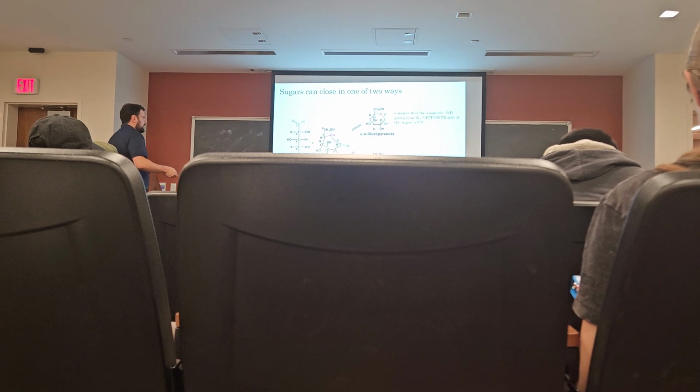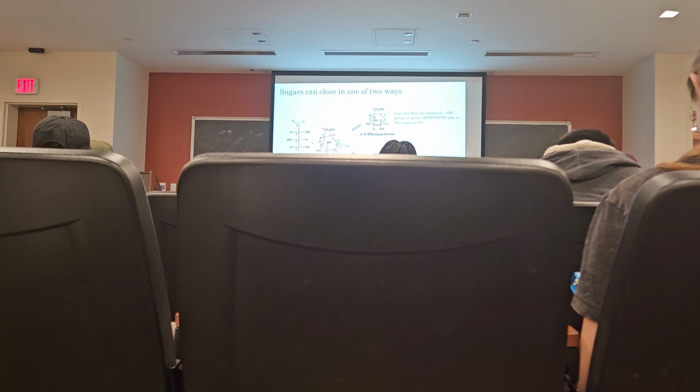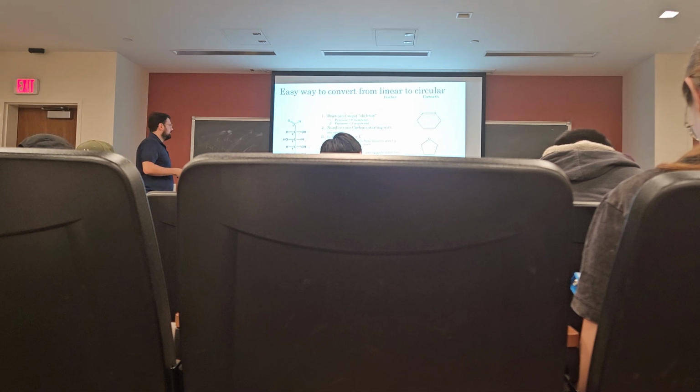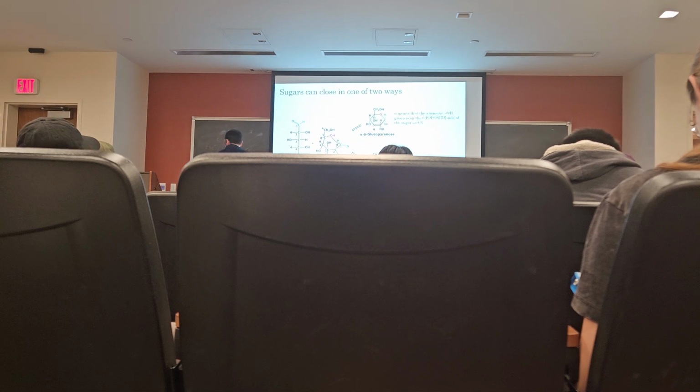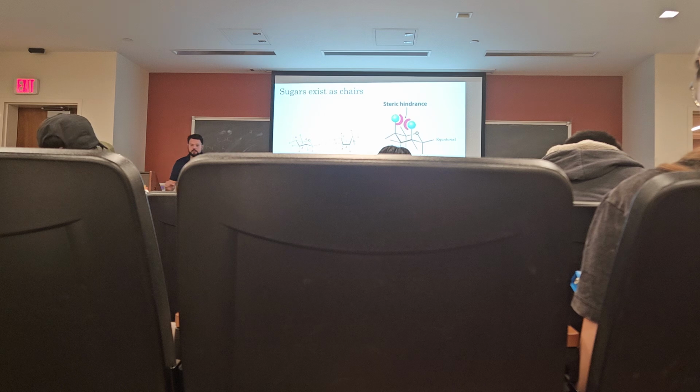All right, so we have the alpha anomer and the beta anomer. Now, notice that all of these reactions are in equilibrium. And in fact, in solution, all three forms will exist in equilibrium. We'll have a certain percent in the alpha, a certain percent in the beta, and a certain percent in the open chain form. We have all three going on at the same time. But which one predominates is based on steric hindrance.